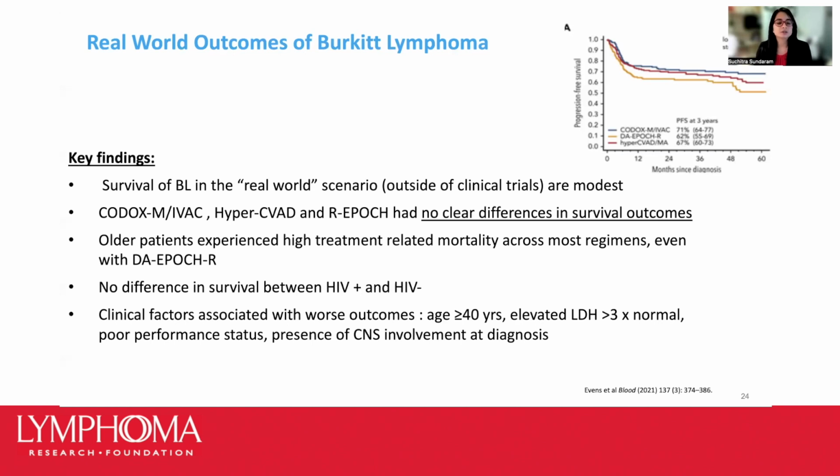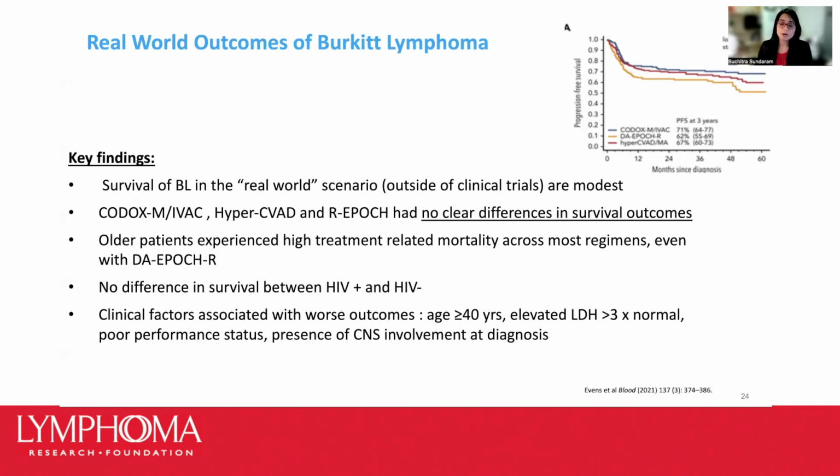And finally, the researchers identified several factors that were associated with worse outcomes with the disease. And some of those adverse prognostic factors were age at diagnosis more than 40 years, elevated blood LDH level more than 3 times the upper limit of normal, poor performance status, and presence of central nervous system involvement at diagnosis. So if the patients had absence of any of these 4 prognostic factors, this would be delineating a group of Burkitt lymphoma patients with progression-free survival rates that exceeded 90%.